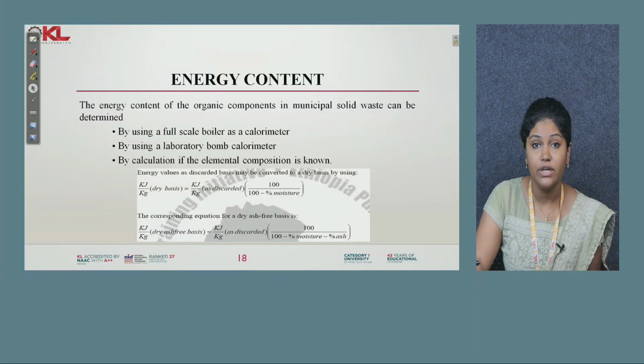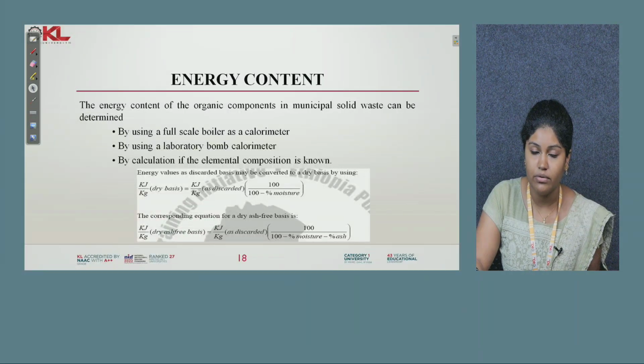How will we find out whether it can be used as a fuel? We go for the calorific value. We will first find the calorific value, for example of rice husk, coconut husk, rice straw, etc. We can use a full-scale boiler as a calorimeter or a laboratory bomb calorimeter, and we get the calorific value in kilojoule per kilogram. If it is 3000 kilojoule per kilogram, that material can be used as a fuel.